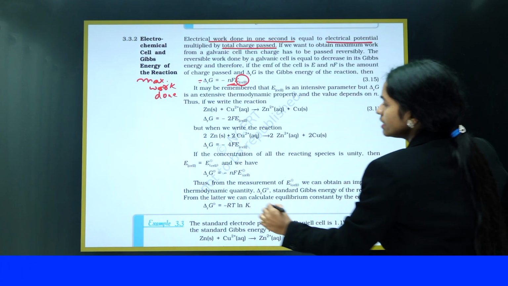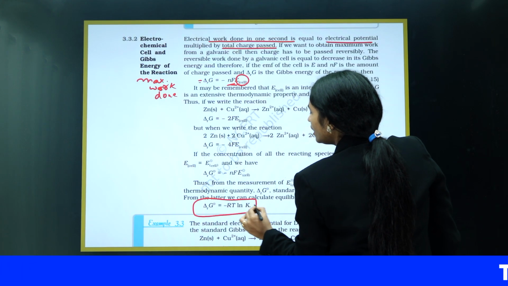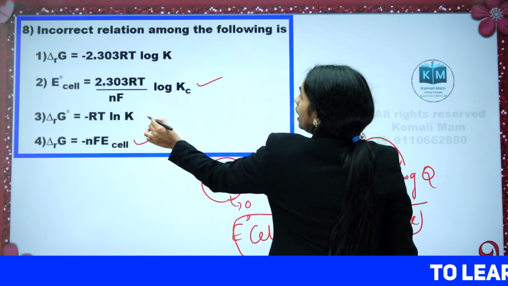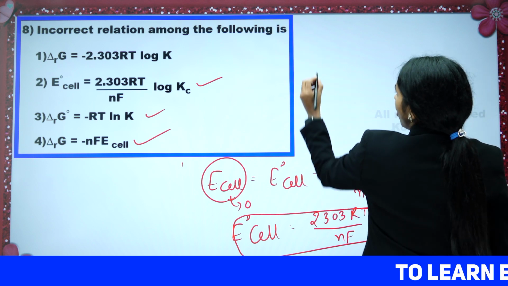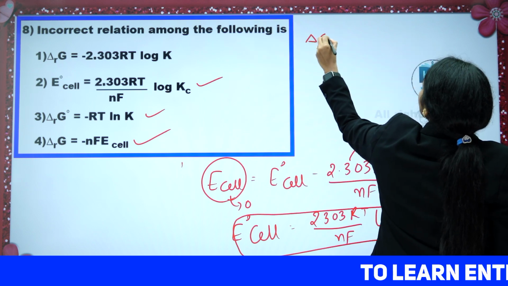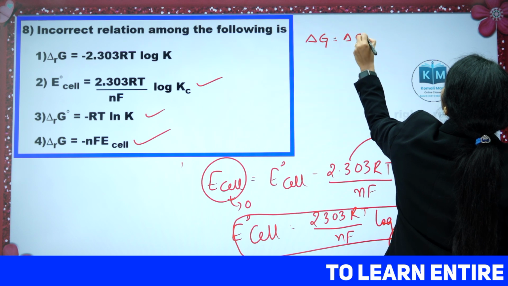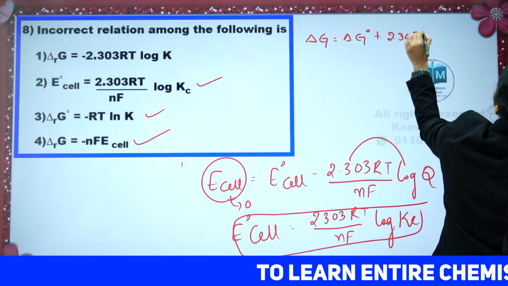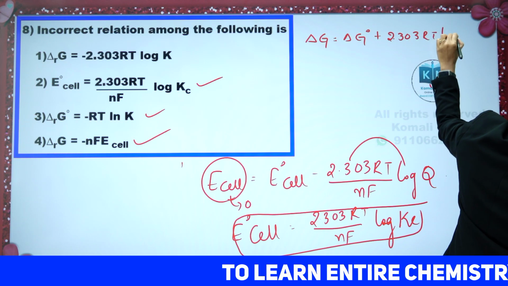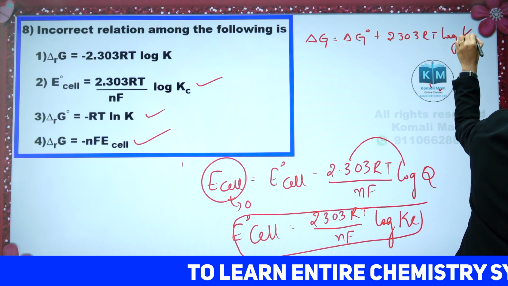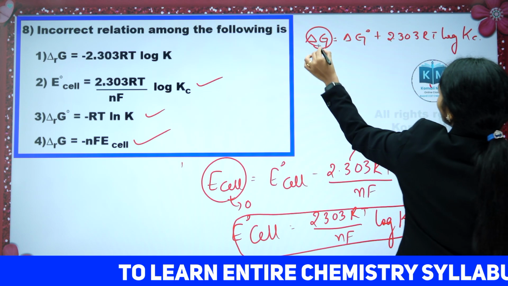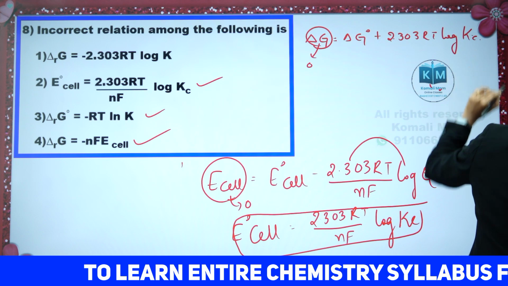And one more formula. Delta G naught is equal to minus RT ln K. This is also a correct formula. Here, I'll tell you another formula. Delta G is equal to delta G naught plus 2.303 RT log Q. At equilibrium, delta G is 0, then Q becomes Kc.